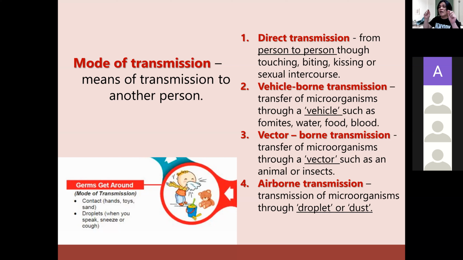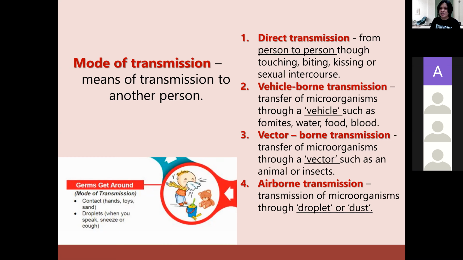Why? Because the microorganisms are transmitted through droplets. It's in the air. It is in the form of dust. And the moment a healthy person inhales the droplet or the dust with microorganisms in it, the person will be infected. Okay, these are the 4 different types of transmission: person to person, vehicle, vector, or animals or insects, and the last one is droplet or dust.